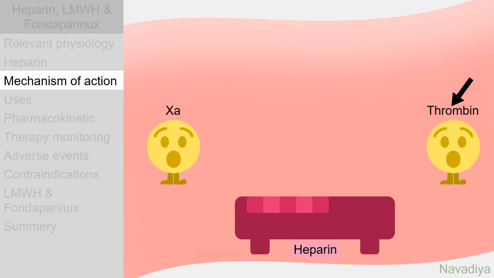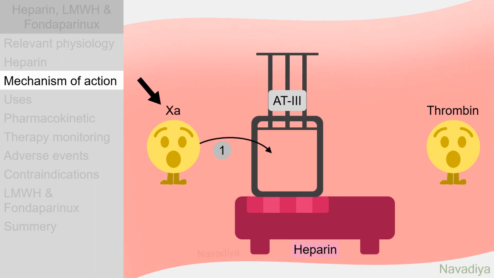factor 10 and thrombin. Here, inhibition of factor 10 requires only one mechanism, that is, conformational changes in antithrombin 3 by this pentasaccharide sequence. Whereas thrombin needs both the mechanisms, that is, its binding with heparin in addition to the conformational changes. In unfractionated heparin, most of the heparin molecules are long enough to provide this binding facility, so they can accelerate inhibition of thrombin.